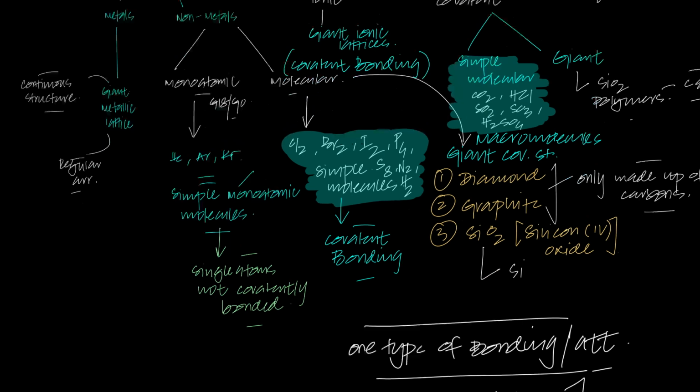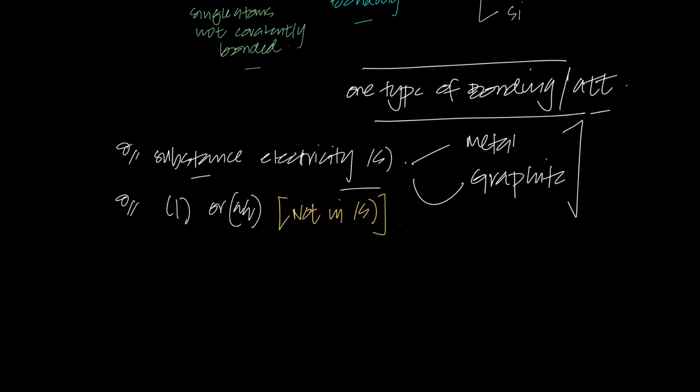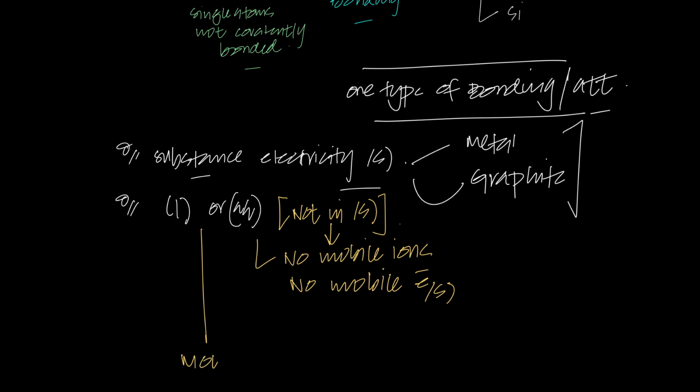That's an ionic compound because we know that in solid state it has no mobile ions and no mobile electrons, which are charge carriers. They don't have either of these in solid state. But in liquid or aqueous state, it has mobile ions. It still doesn't have mobile electrons, but it has mobile ions, which are charge carriers and therefore can conduct electricity.